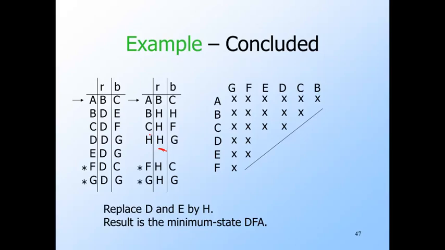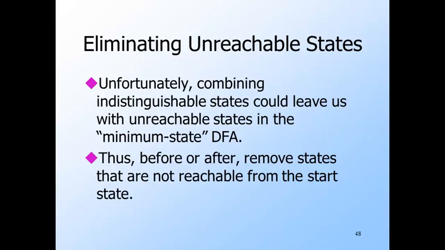The transition on input B for H is to G, which is the same as it was for both D and E. As we mentioned, collapsing indistinguishable states to a single state goes a long way to finding the minimum state equivalent to a given DFA. But there is one other issue that indistinguishability doesn't address: the possible existence of unreachable states that are cluttering up the transition diagram or table. But it is easy to find such states, and we can either eliminate them from the original DFA or we can eliminate them after merging indistinguishable states. It doesn't matter.